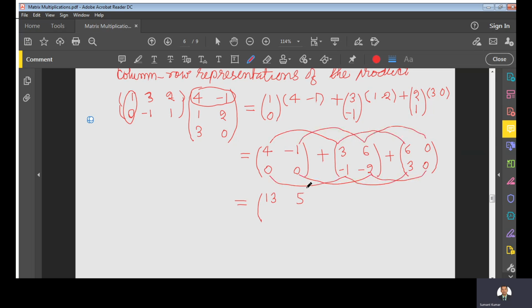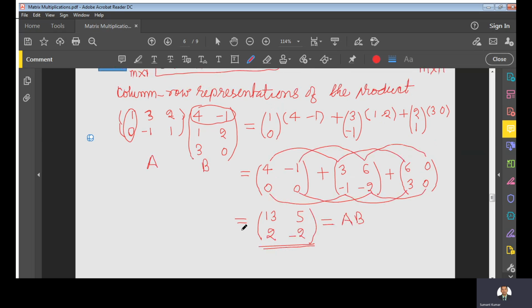So what will happen here? In this case it is 2, and in this case 0 plus -2, 0, this is -2. So this is the product AB that we already found in each case. We already checked that in each case we are getting the same product. So this is a way to find products in a different way, and this representation is known as column times row, the column row representation of the product. This is very interesting, and I hope you are enjoying the session.